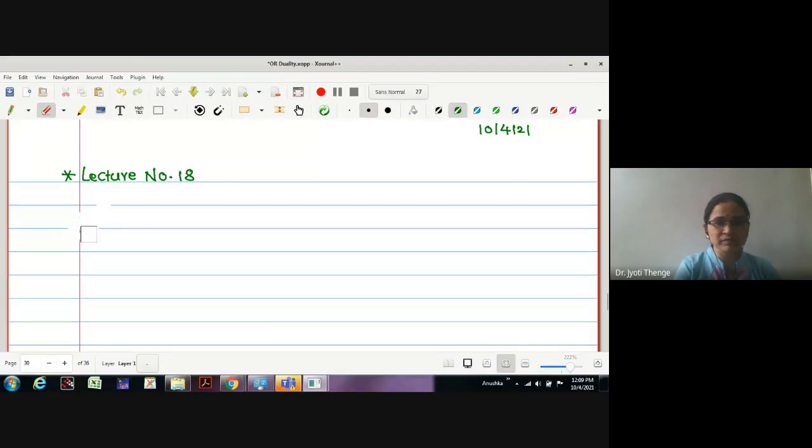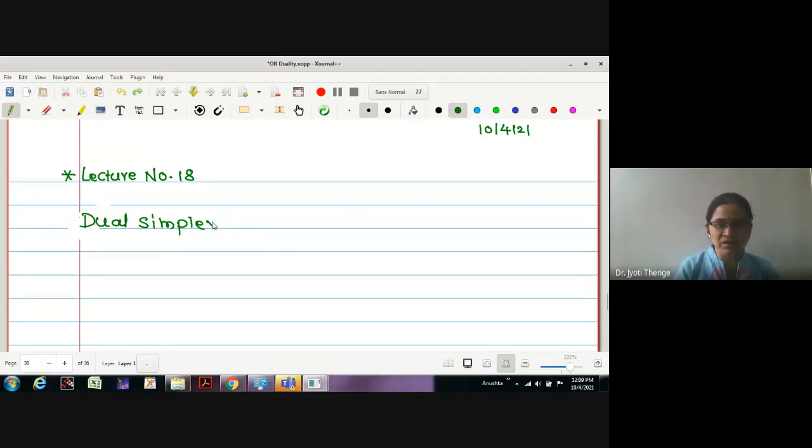We have seen complementary steps, right? Now, this is the dual simplex method. We will just recall what the simplex method is.